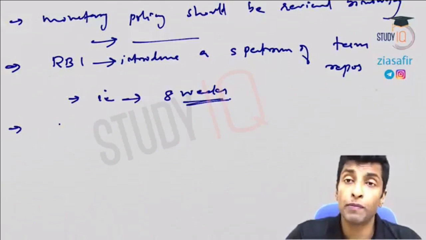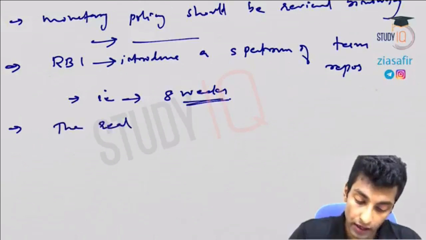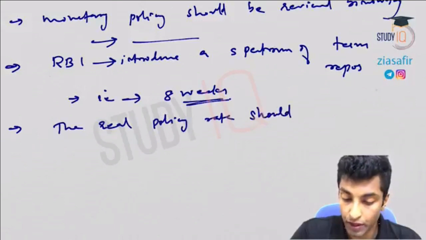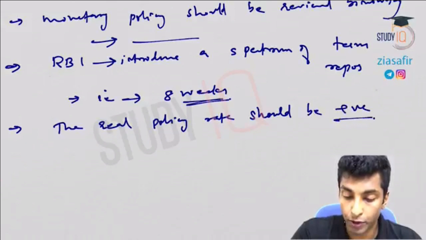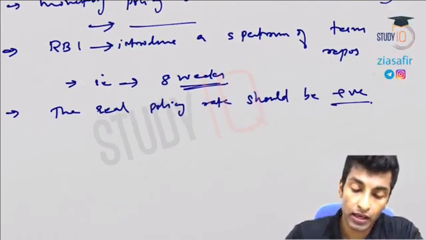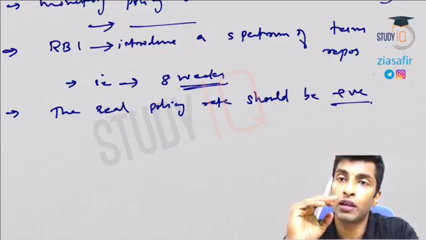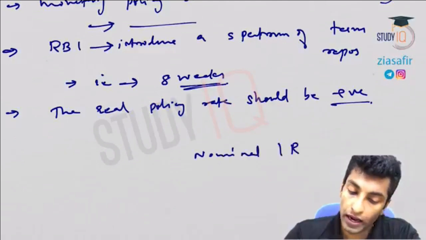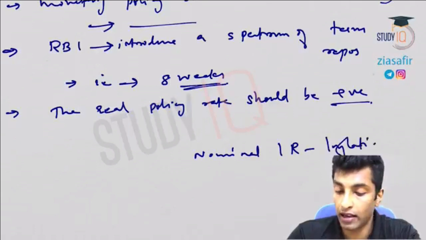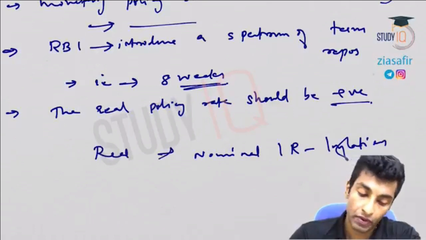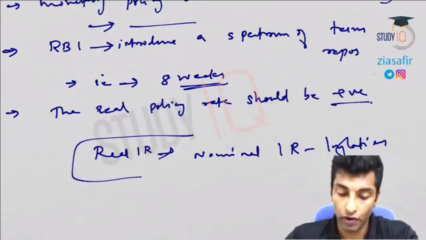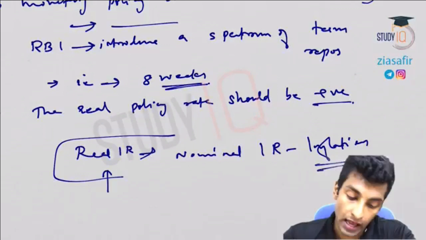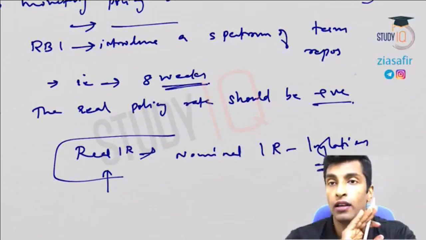Next point, the real policy rate should be positive. So what do you mean by this? Actually, in simple terms, repo rate should be more than inflation. Okay, see, nominal interest rate minus inflation is what your real interest rate. We have already done this. So repo rate should be higher than inflation, then only the real interest will be positive.